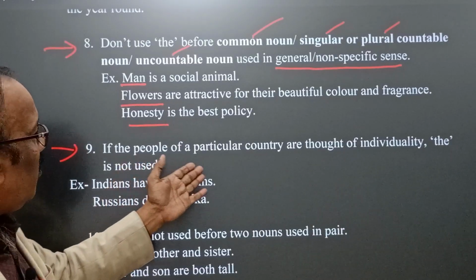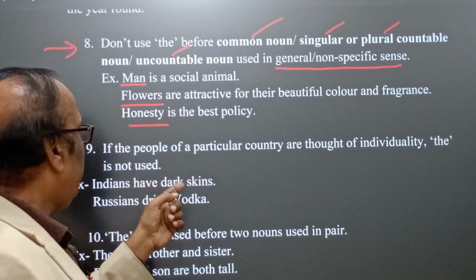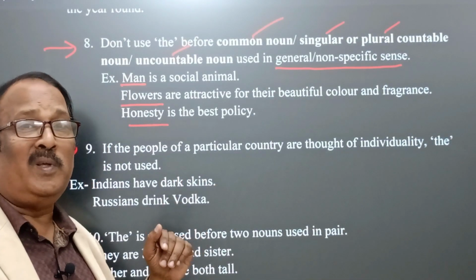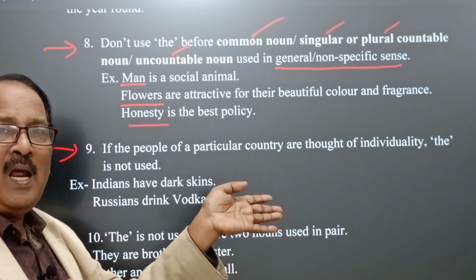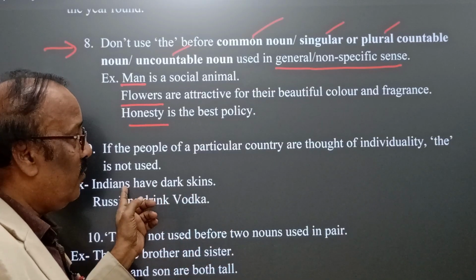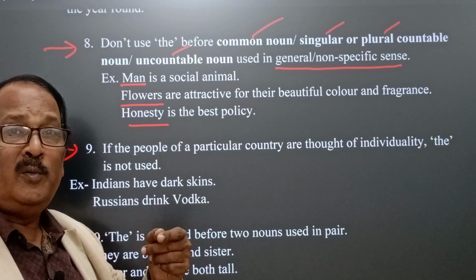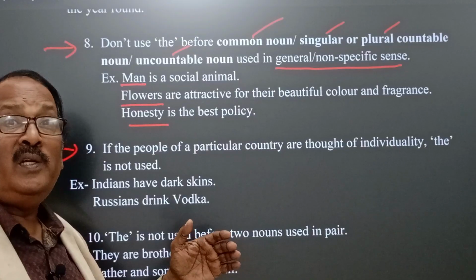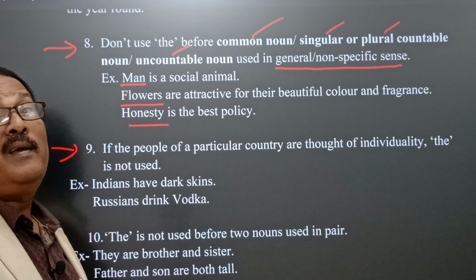If the people of a particular country are thought of individually, "the" is not used. Indians. You see, naturally, this is also confusing. Sometimes we use "Indians" to indicate the inhabitants of India. Indians have dark skins, but here we find them thought of individually. It means each individual in India has dark skin, mostly due to coming in contact with the Tropic of Cancer.